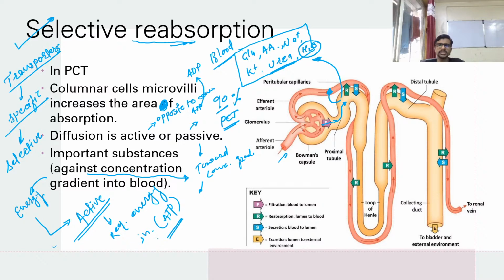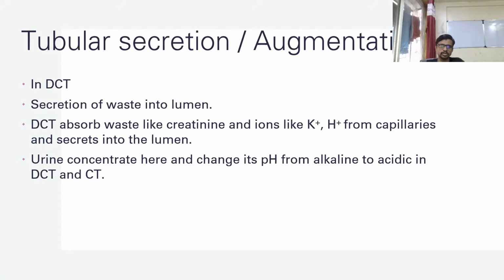So in this part what happened, the S2 is absorbed, and the food part, or you can say the necessary part, is also absorbed again into the blood. So this process is called reabsorption. Guys, we already discussed the first process, which we called ultrafiltration. Now the second process is reabsorption, and here is the third part of urine formation, which we call augmentation, or the tubular secretion. So this is the secretion part.